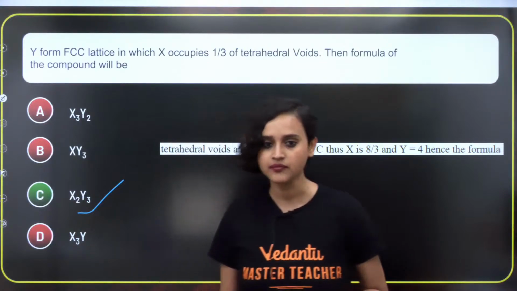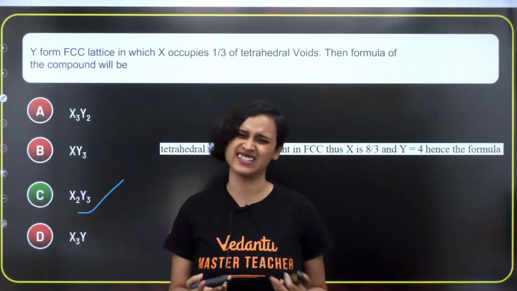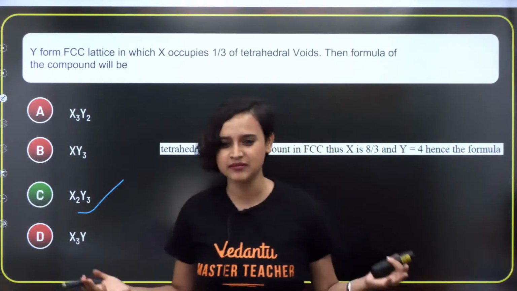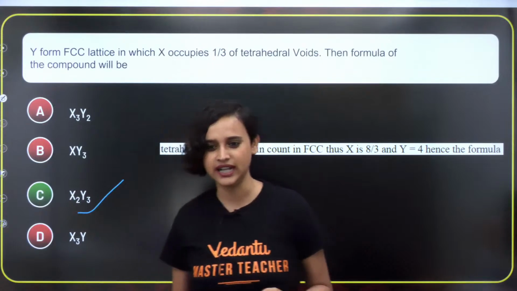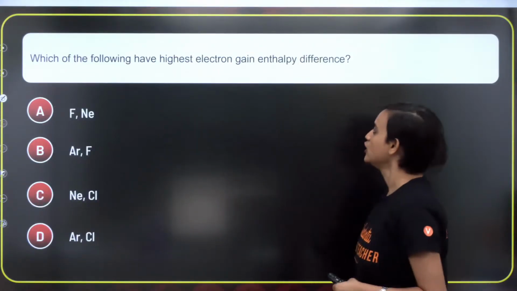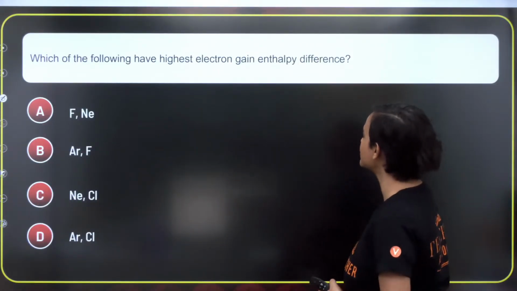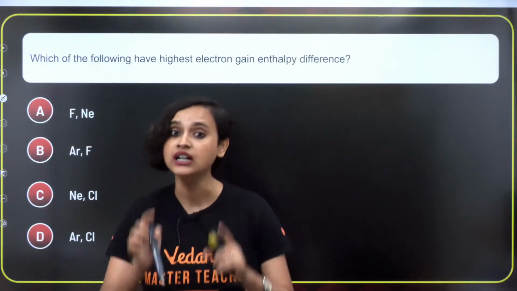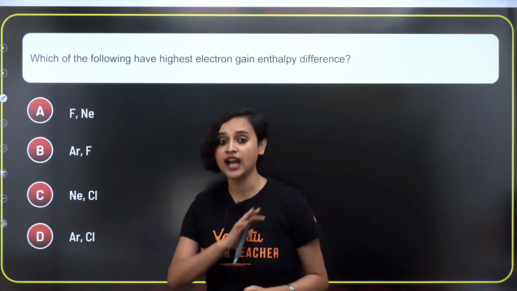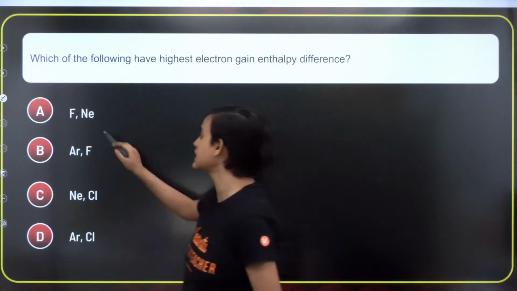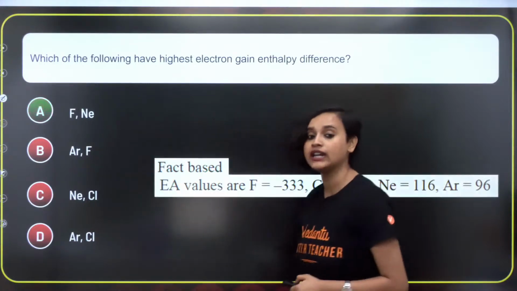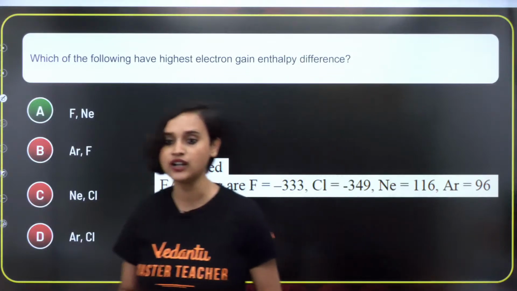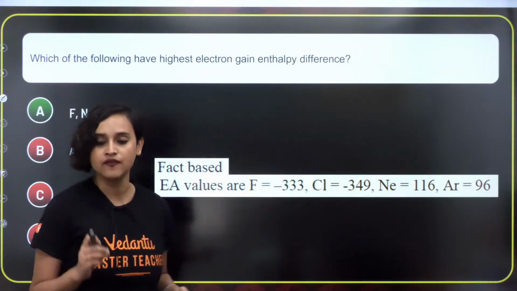Okay. Vitamin C, they have asked ascorbic acid. Same thing, yeah. Ascorbic acid, riboflavin, and this and that is the same thing. Okay. Moving on, which one of the following has the highest electron gain enthalpy? Once again from NCERT. If you remember, there is a table, there is a chart, absolutely fact based, and the correct answer is option A, fluorine and Ne, right? The values are right here and you will be able to find it out.